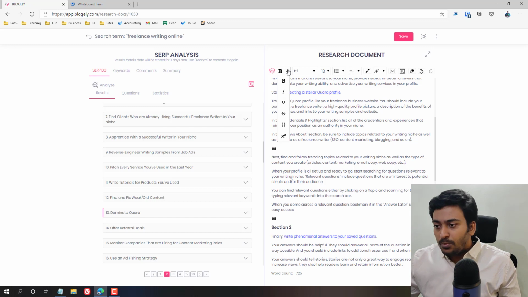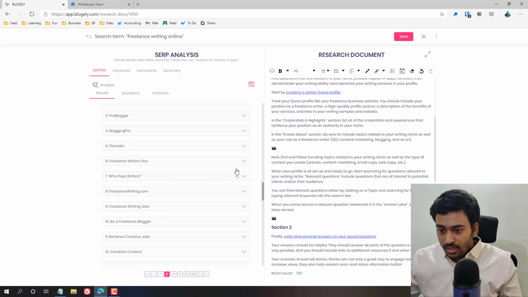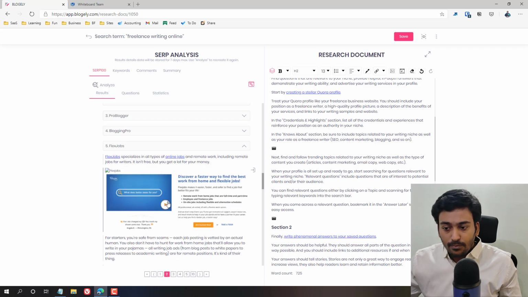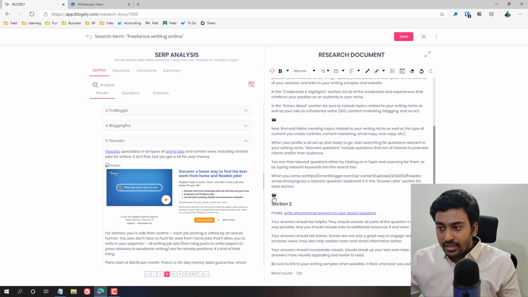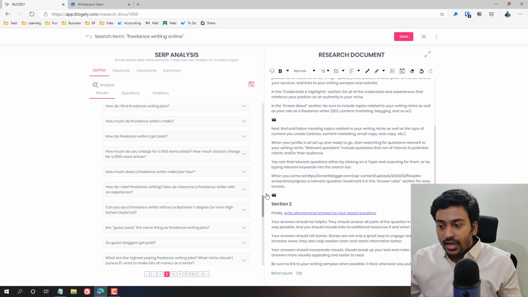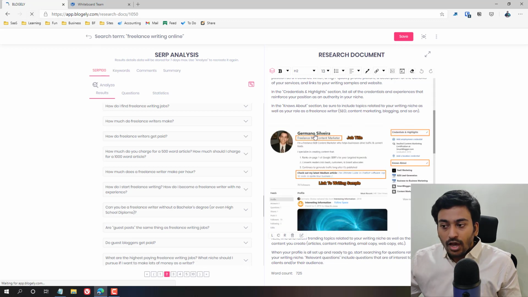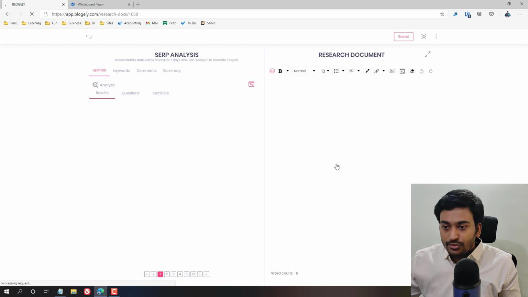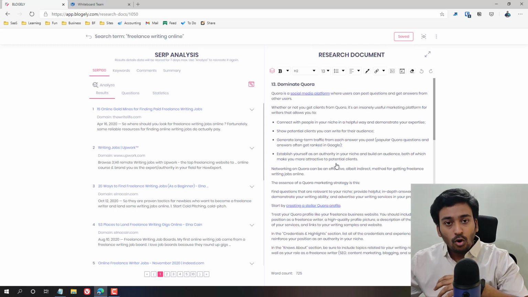There are also options to bold, select heading titles, size, font size, bullet list, a color picker, all this. You can insert images too. For example, if there are any images within this content and this image is important and you want to include it in your article, you can bring it here, and when it's on this icon, it means the image is served. When you click on serve, refresh and commit again, that image will be automatically embedded. So you can also bring images into the research doc.